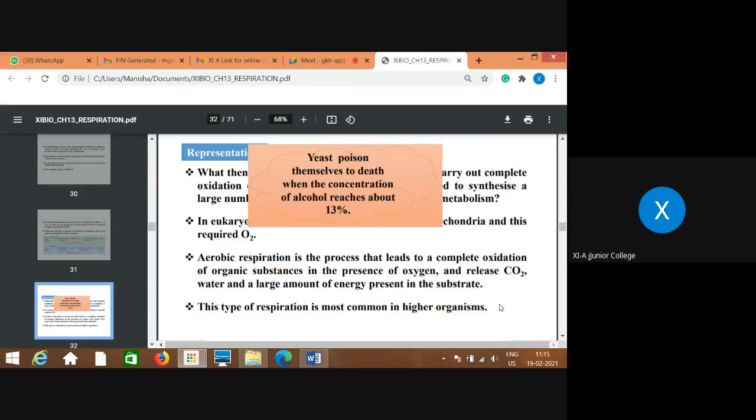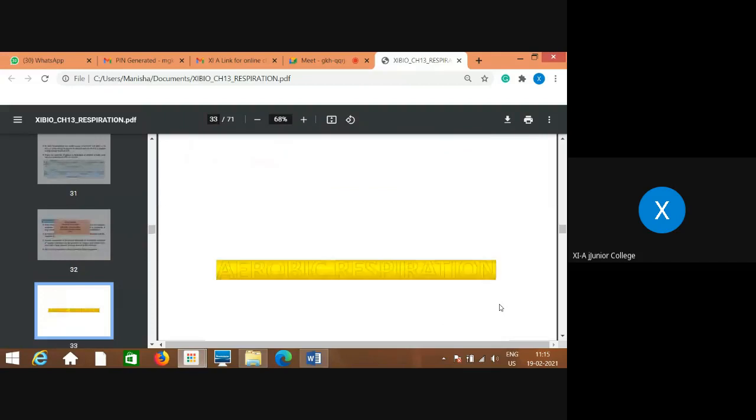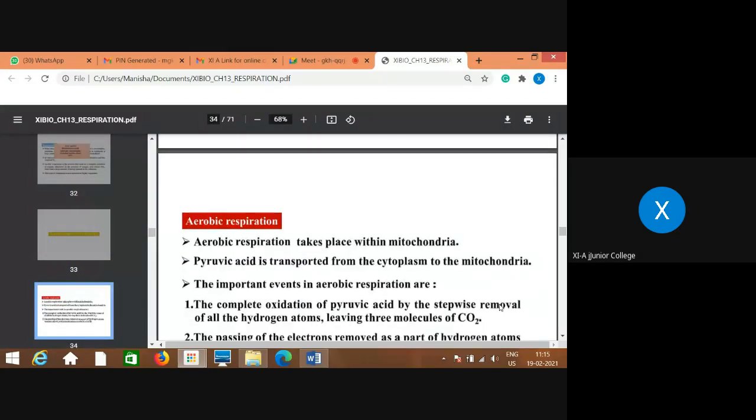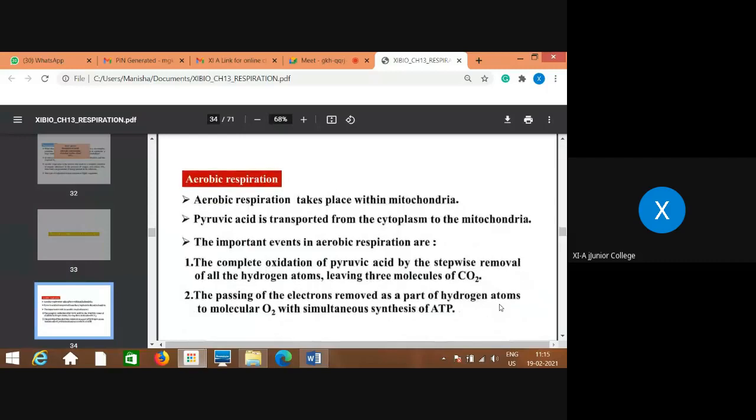Aerobic respiration is a process that leads to a complete oxidation of organic substances in the presence of oxygen and releases CO2, water, and a large amount of energy present in the substrate. This type of respiration is most common in higher organisms. Now, we are just talking a little about aerobic respiration.